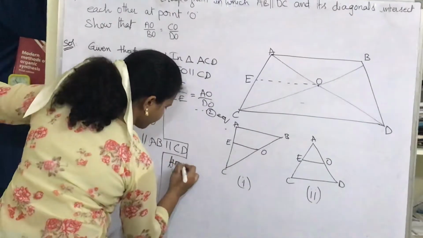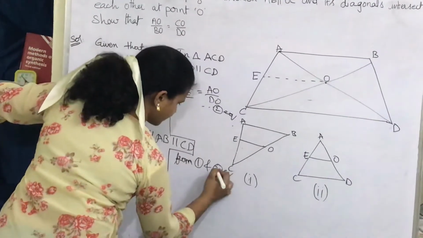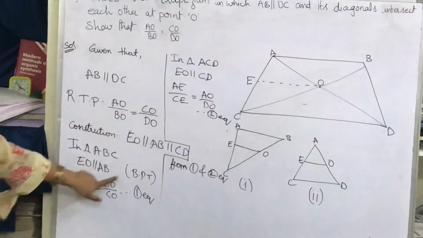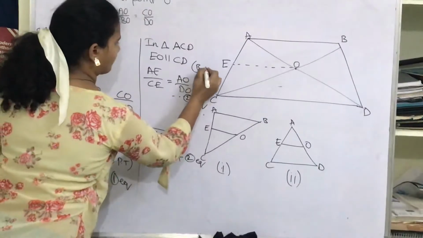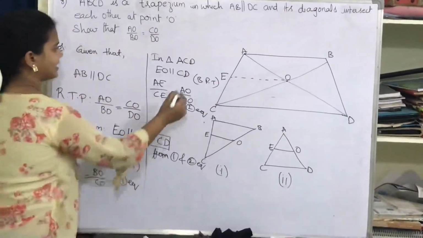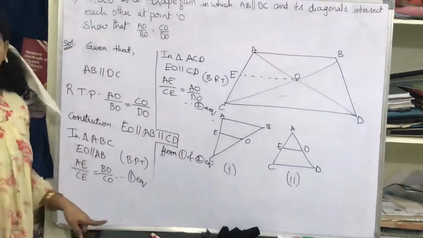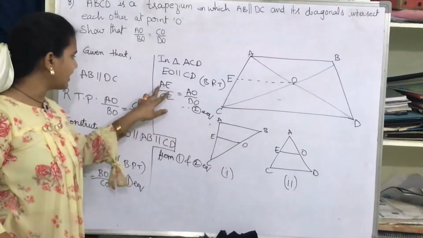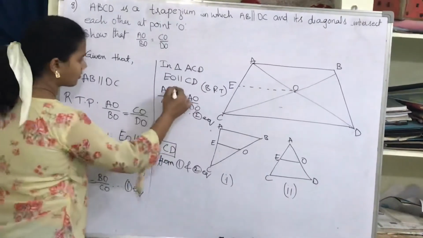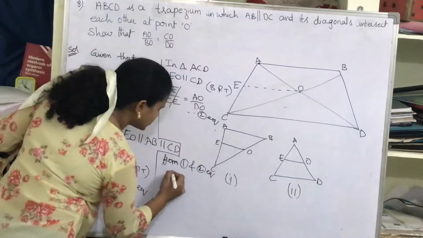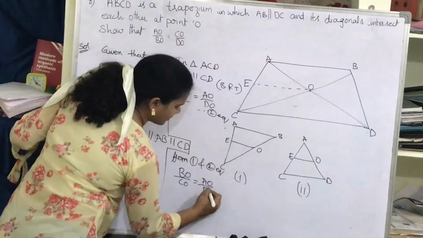From equations 1 and 2, if you observe the first equation, I have written this by using BPT, the basic proportionality theorem. So firstly, you have the first equation, where AE by CE equals BO by CO. And you have the second equation, where AE by CE equals AO by DO. Now here AE by CE is common, so I can take BO by CO equals AO by DO.